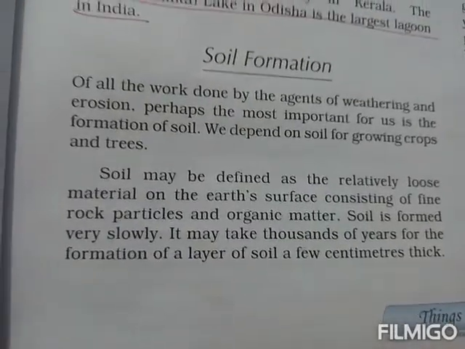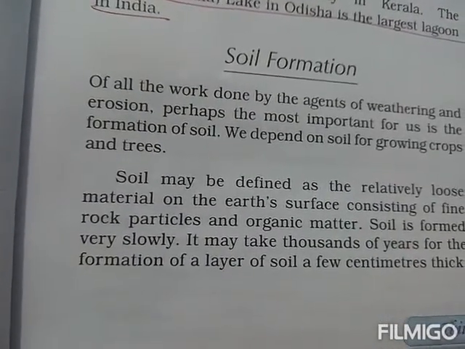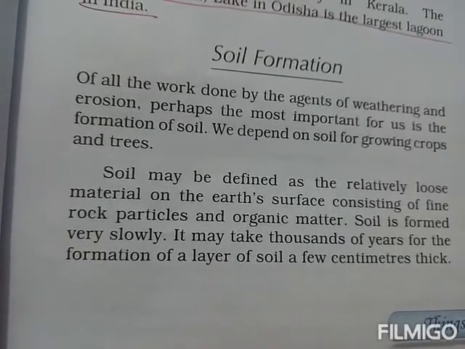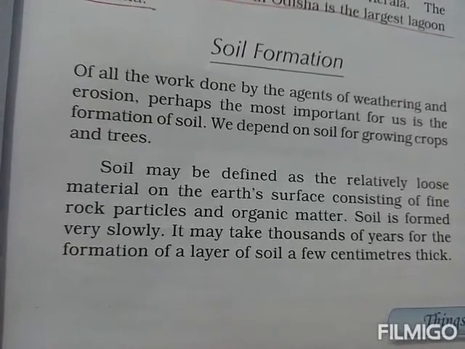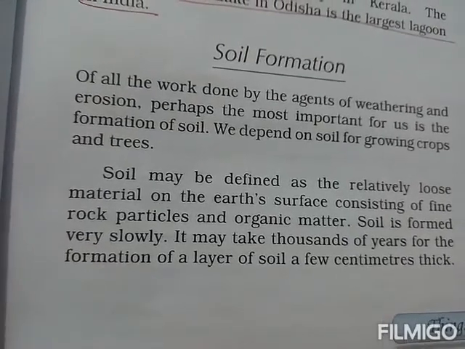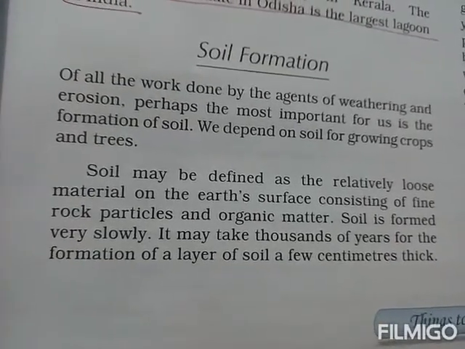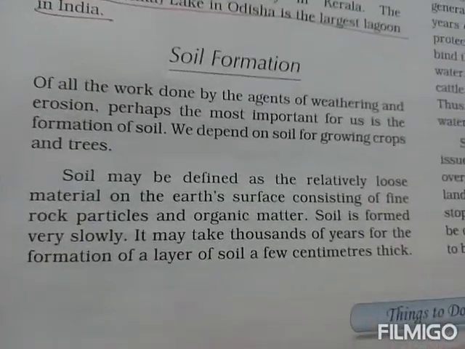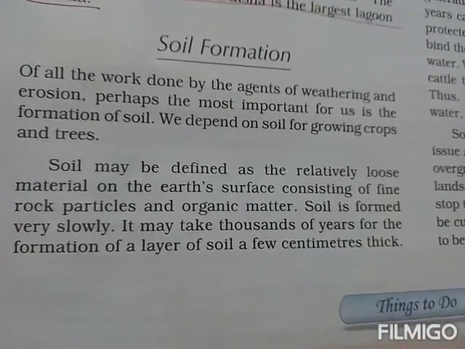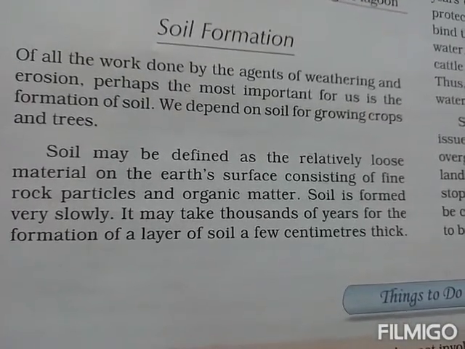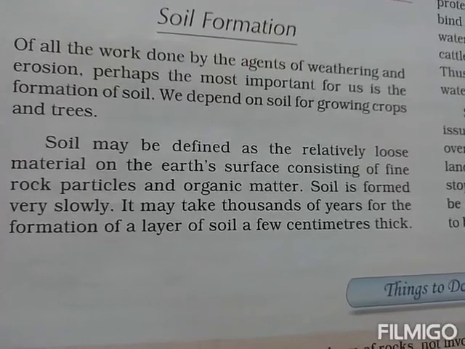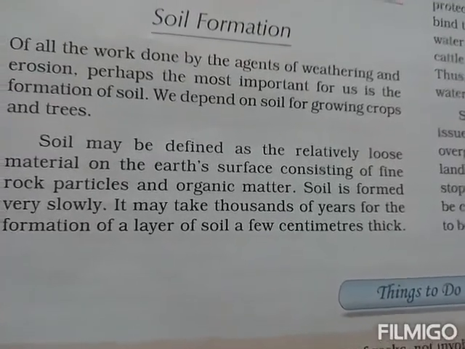Now, the definition of soil is the relatively loose materials on the earth's surface consisting of fine rock particles and organic matter. That is called soil. And soil formation is very slow. It may take thousands of years for the formation of a layer of soil a few centimeters thick.